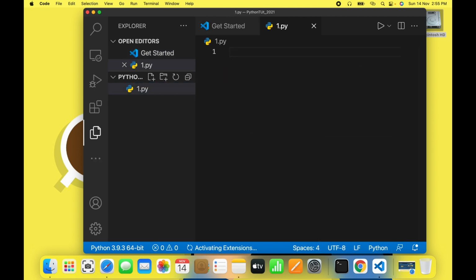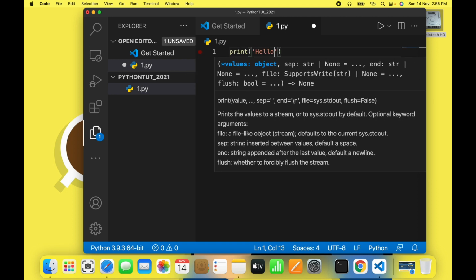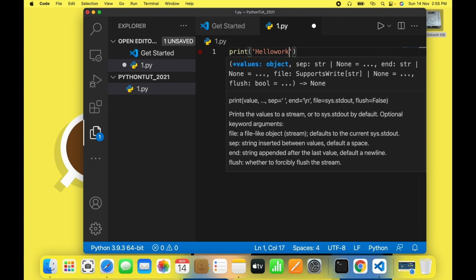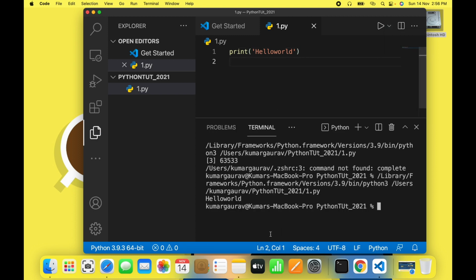Okay, and enter. .py is the Python format wherein for any file you have to write .py in the end. So in Python you write print, hello world, let's say. So here I'll run the Python file. When I run the Python file, you can see hello world is displayed over here. So this is a very simple hello world program. We have written our first program in Python language, which is hello world.